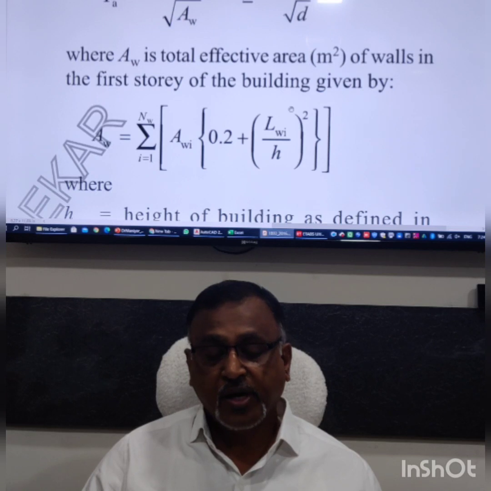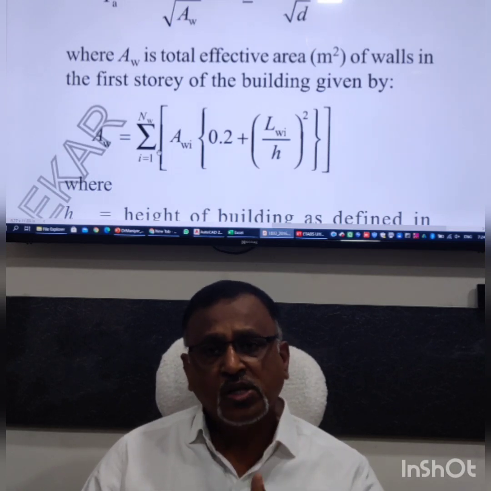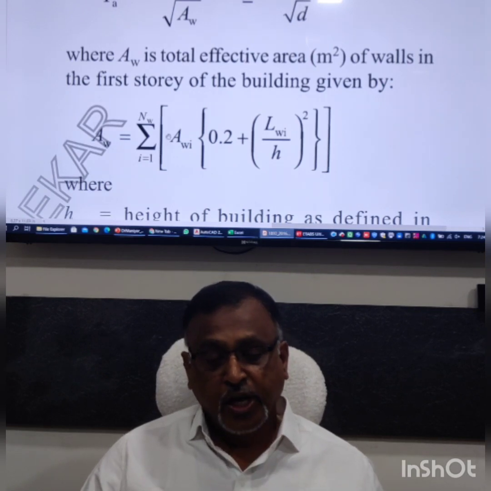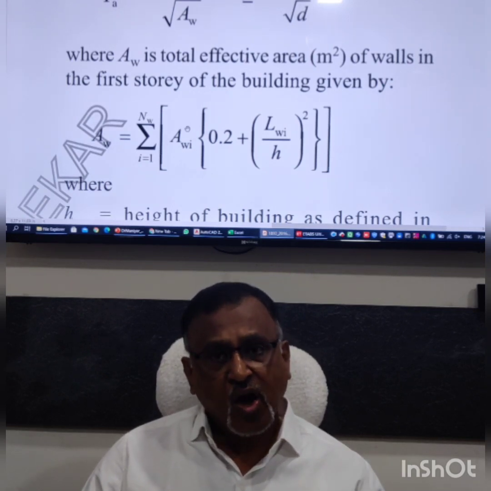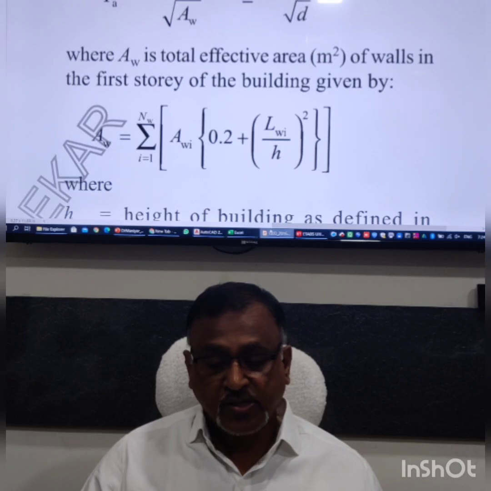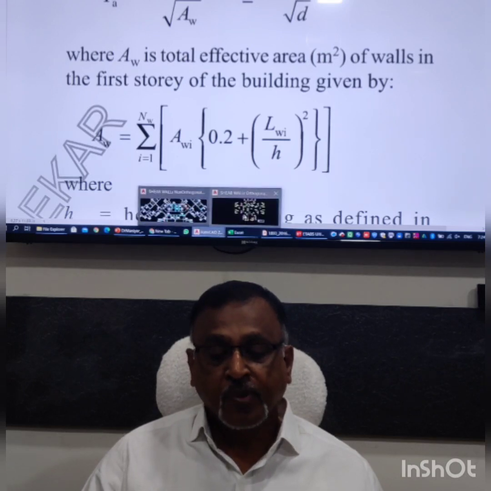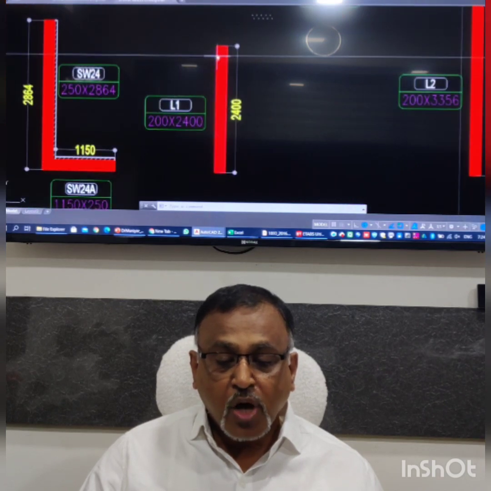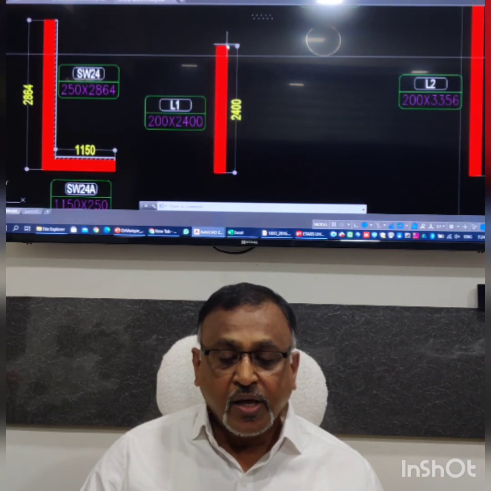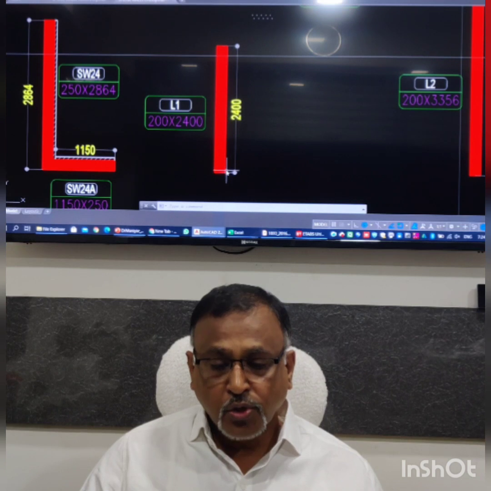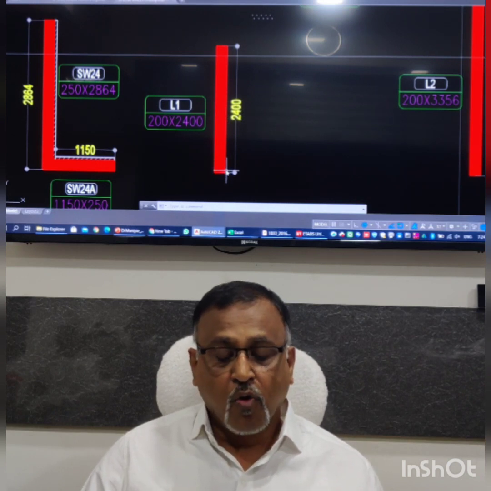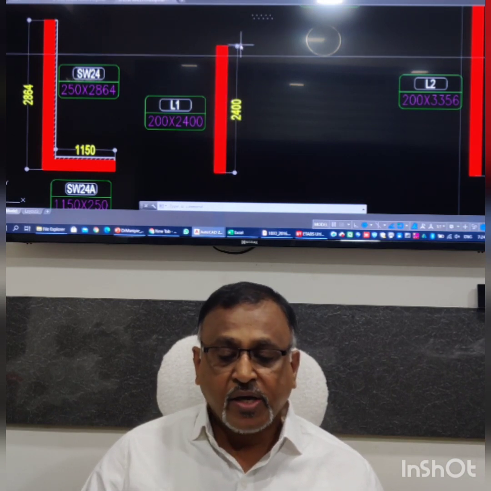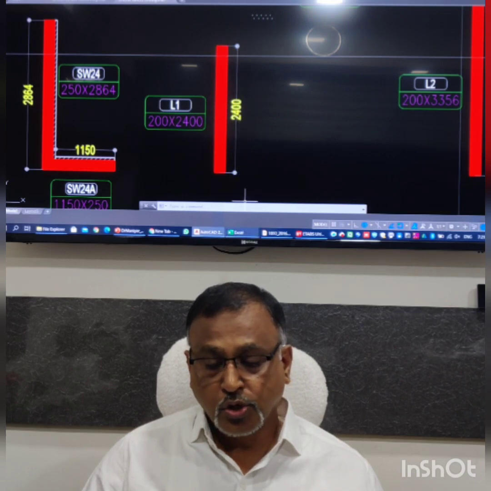This is the summation for all walls in that direction. AWI is the area of that particular wall. For example, if I open up the drawing and look at this wall, AWI is 200 into 2400. What is LWI? LWI is 2400.